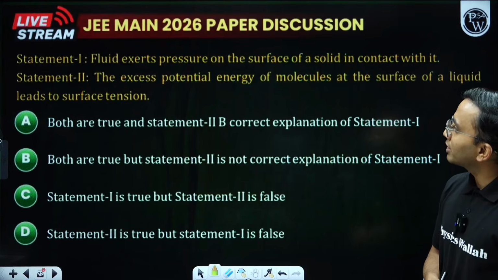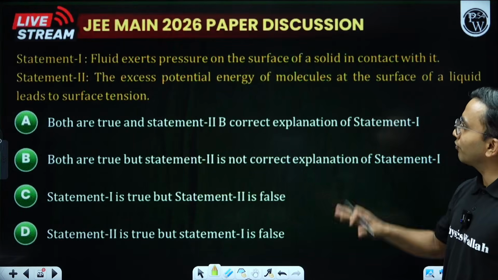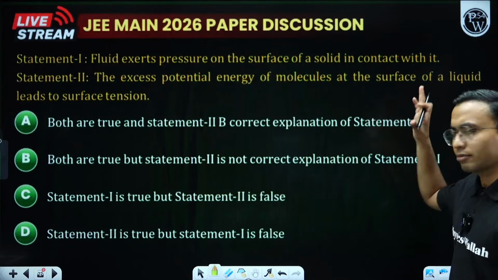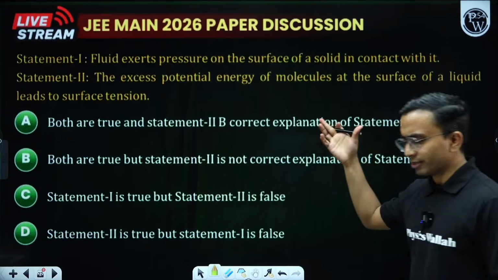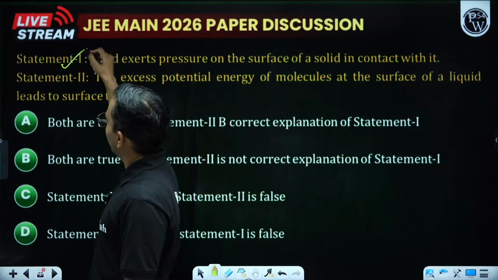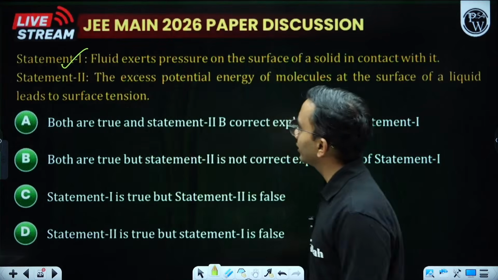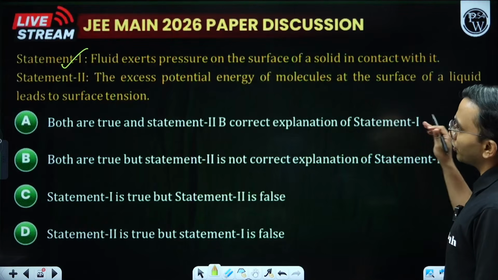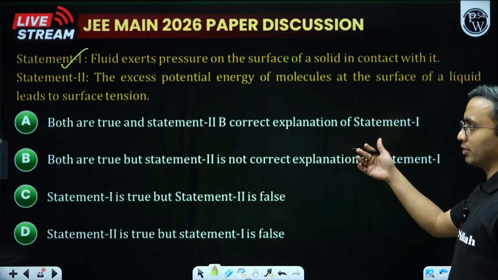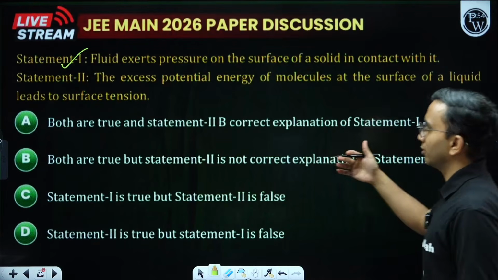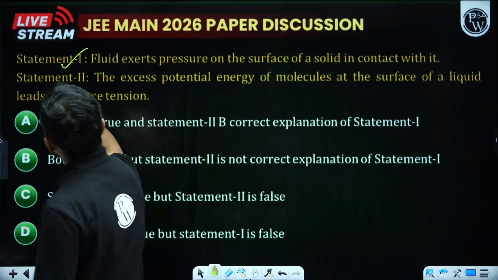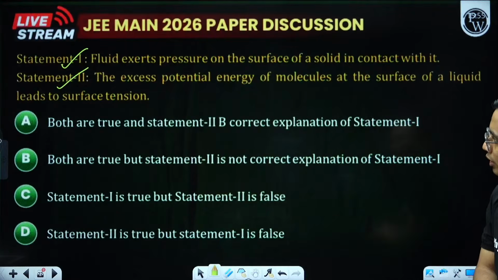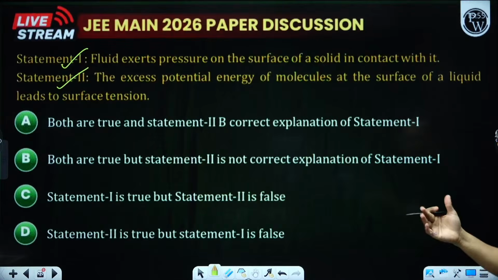So now we have a statement question from fluid. Let us read it. Fluid exerts pressure on surface of liquid in contact with it. Correct statement? Yes, this statement is correct. It exerts pressure. Statement 2. The excess potential energy of molecules at surface of the liquid leads to surface tension. This is also correct. Excess potential energy is there due to the surface tension. So statement 2 is also correct. So both statement 1 and 2 are correct.